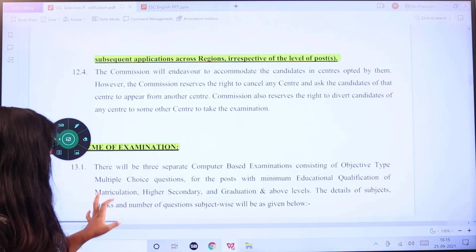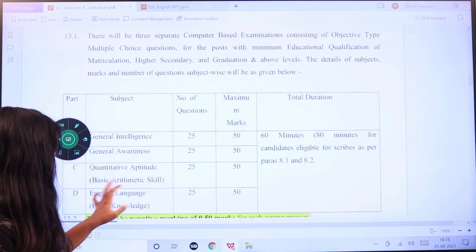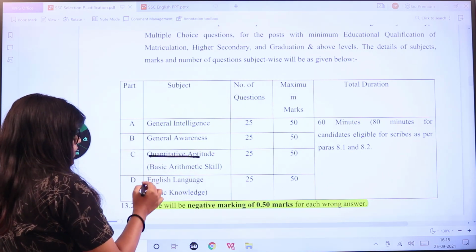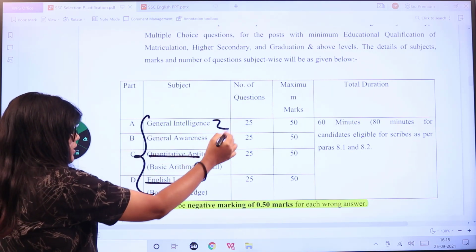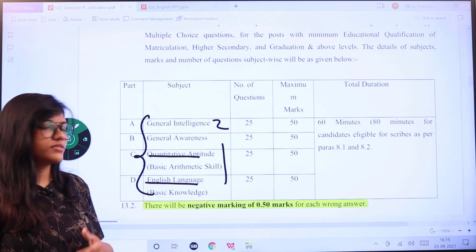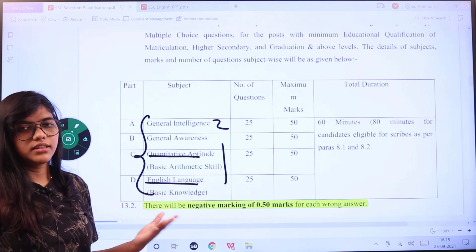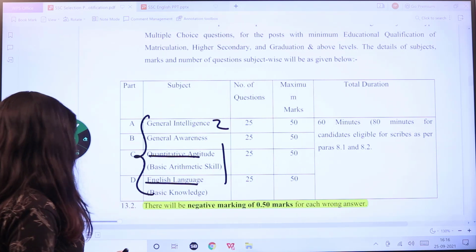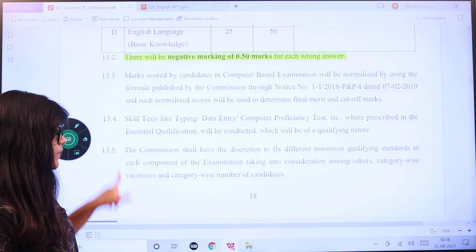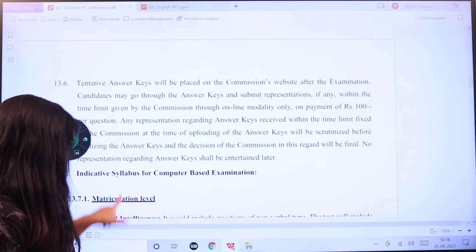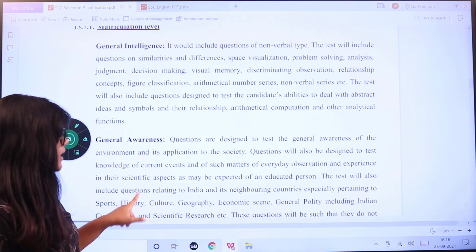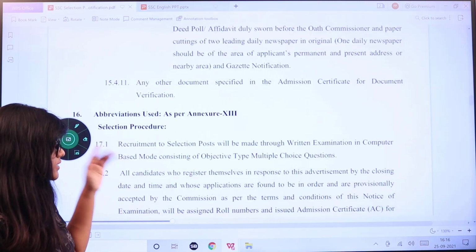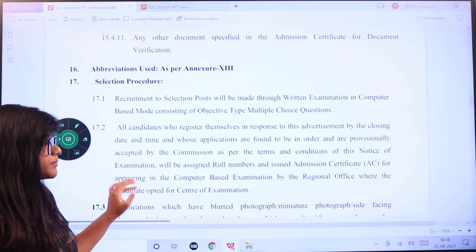Scheme of examination is as follows. You will have these sections: general intelligence, awareness, quantitative aptitude, and then English language. These have 25 questions each, carrying 50 marks each, and 60 minutes will be given as the time limit. 80 minutes time is given for whoever is assisted with a scribe. Negative marking is 0.50. And next, the details regarding the matriculation level. Here is all of the syllabus that you can learn, so the syllabus is also attached here. This is going to be multiple choice questions.